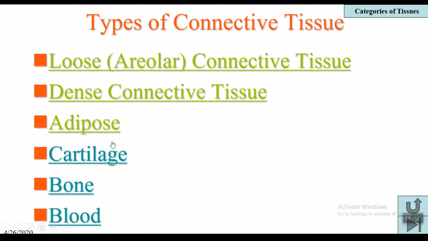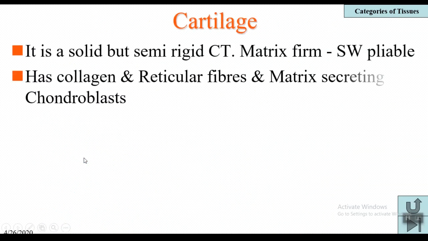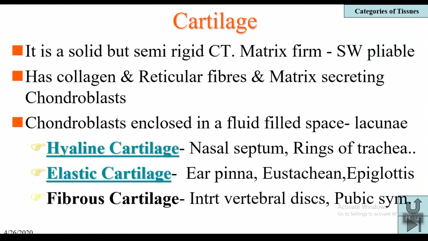And coming to the next type of tissue, cartilage. Cartilage is a specialized tissue which has a solid matrix, firm and somewhat pliable, and it is not as hard as bone, and that's why it is called cartilage. It has collagen and reticular fibers and matrix-secreting chondroblast cells.